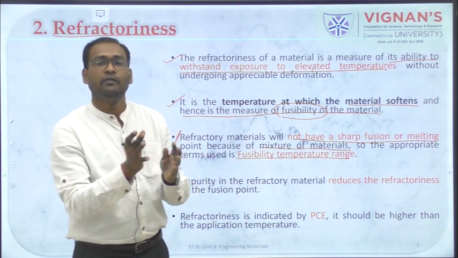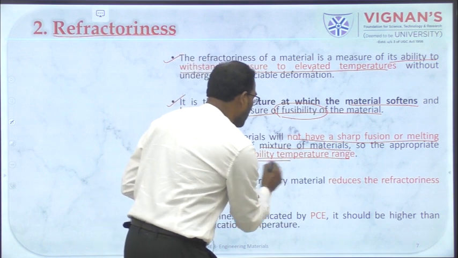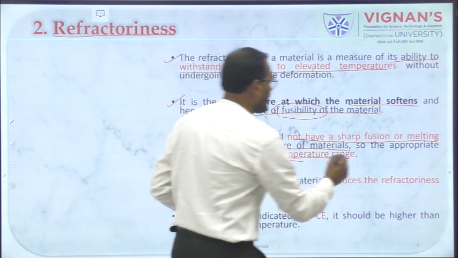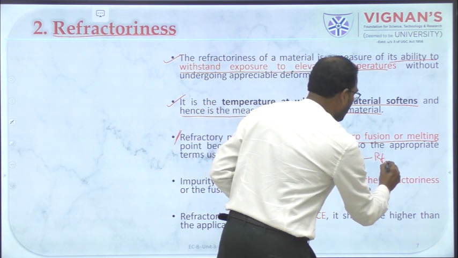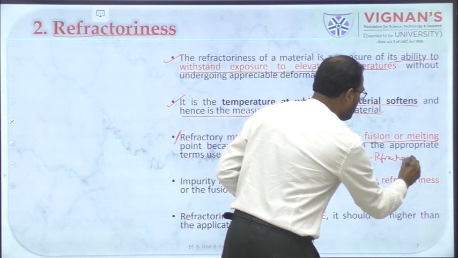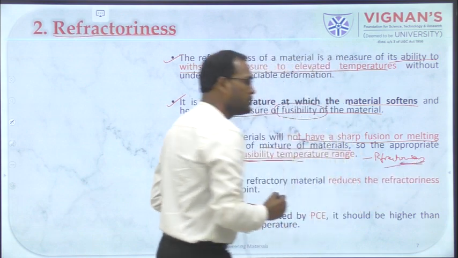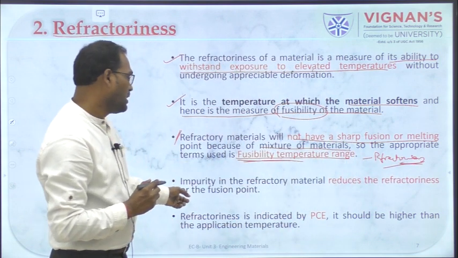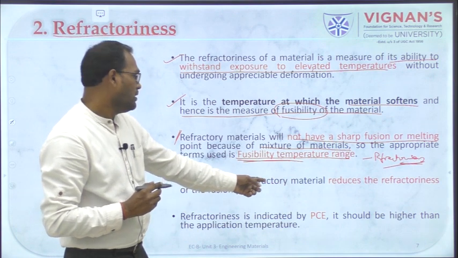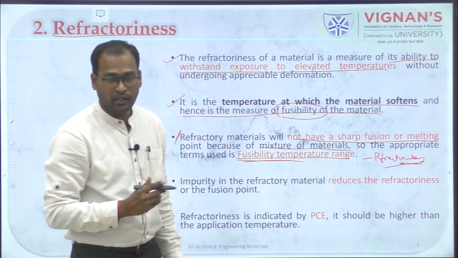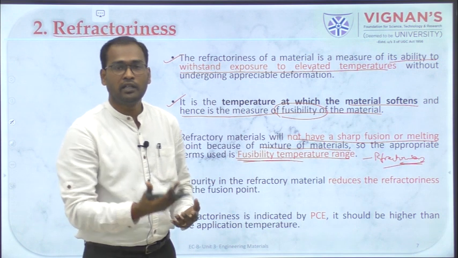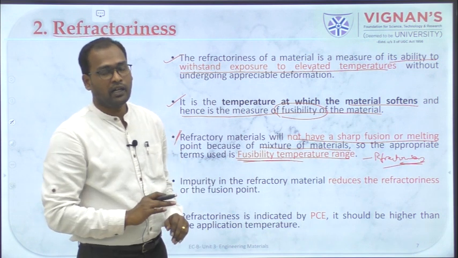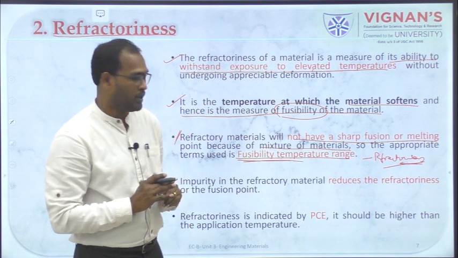So that's why we can use this term, fusibility temperature range, for refractoriness. So impurity in the material will reduce the refractoriness. That means the more materials you add to make a refractory, the more it will reduce the refractoriness, which is not good for a refractory material.